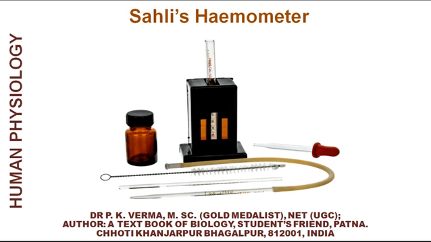So after dilution, if hemoglobin content is high, you will need to dilute the blood more, and if hemoglobin content is low, you will dilute the blood less. It is a direct measurement of hemoglobin content in blood without using a spectrophotometer.